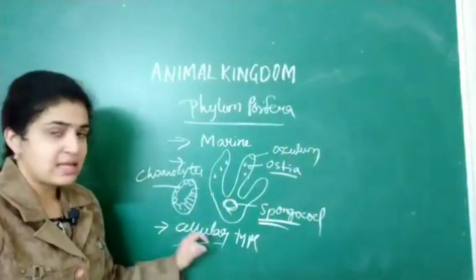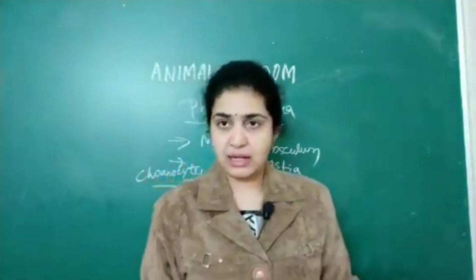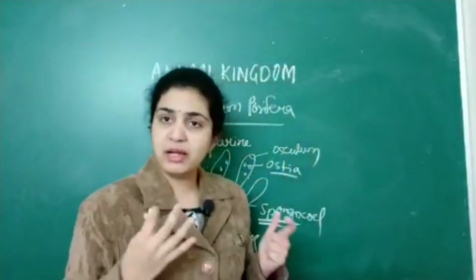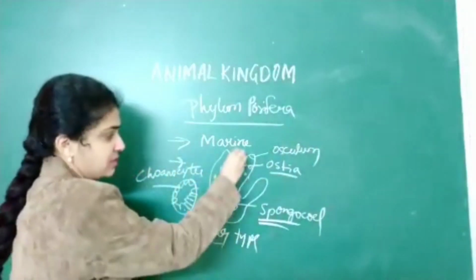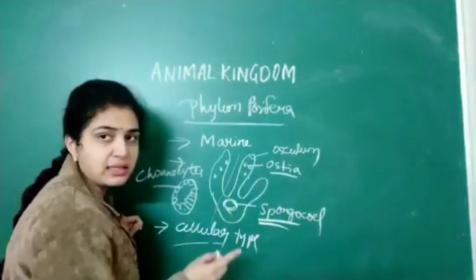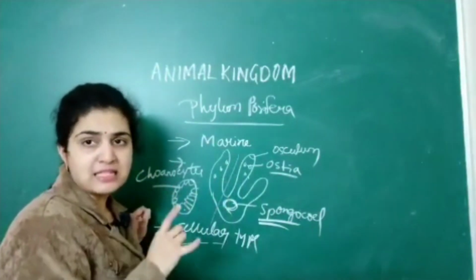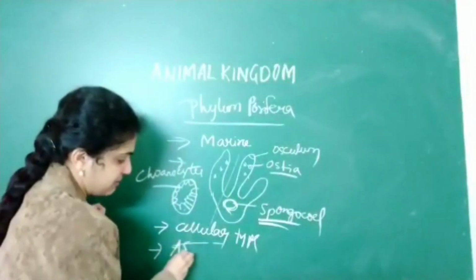Next, cellular level. As well as these sponges are asymmetrical animals. Asymmetrical means they cannot be divided into two halves in any plane. That is, if we cut it like this, the halves are not identical to each other. That's why they are called asymmetrical animals.